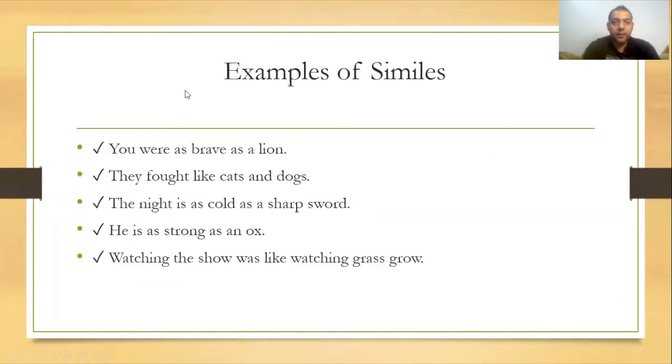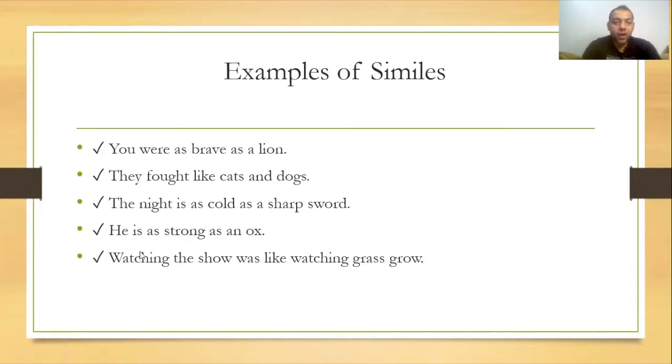Okay, some examples. You were as brave as a lion. Okay, I compared between you and the lion in being brave. They fought like cats and dogs. Compared them as cats and dogs. The night is as cold as a sharp sword, which means it was very cold, very sharp.